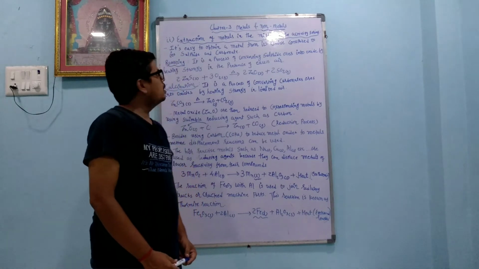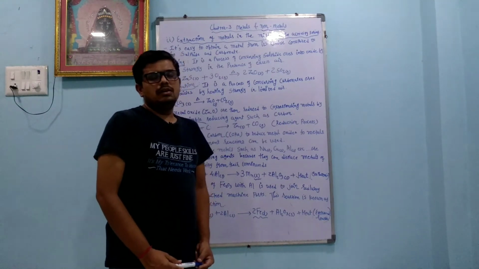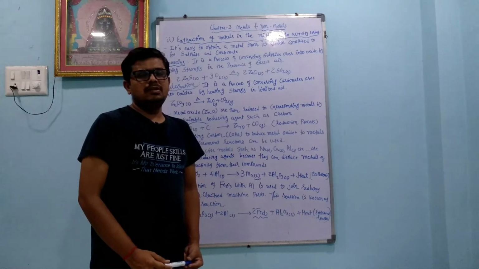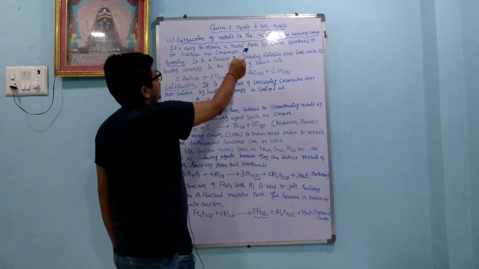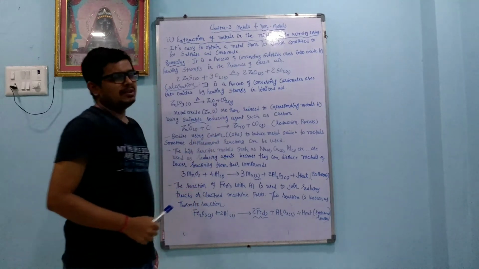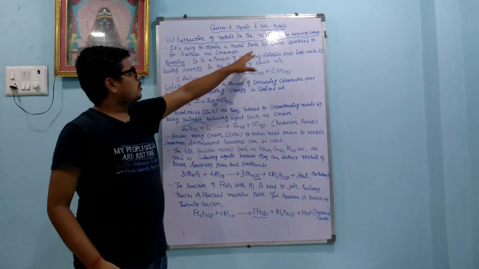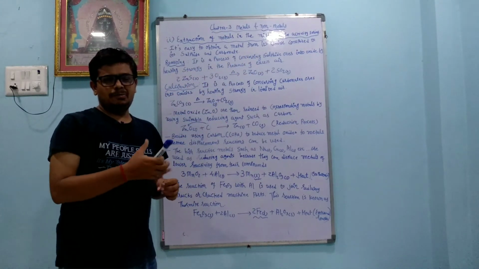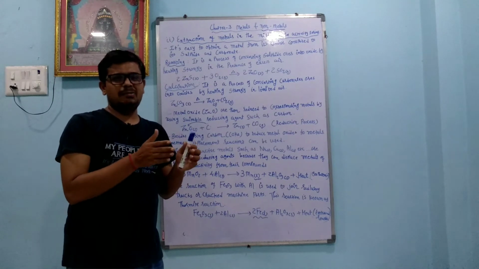Dear student, we are going to learn extraction of metals in the middle of the activity series. In the previous topic we learned about the extraction of metals in the low activity series. It is easy to obtain a metal from its oxide compared to its sulfide and carbonate. From oxide we can easily get the metal by a reduction reaction.